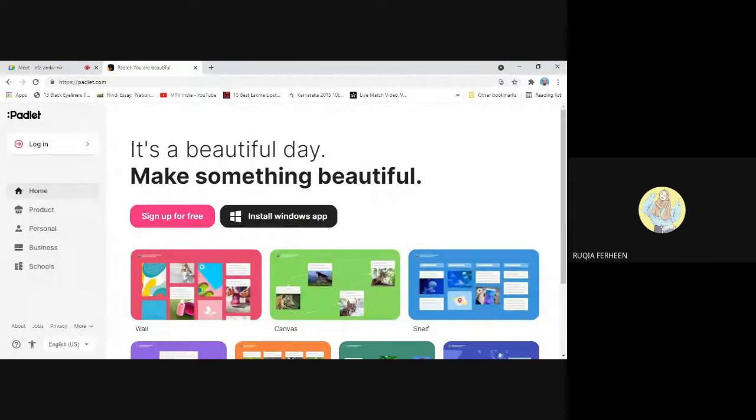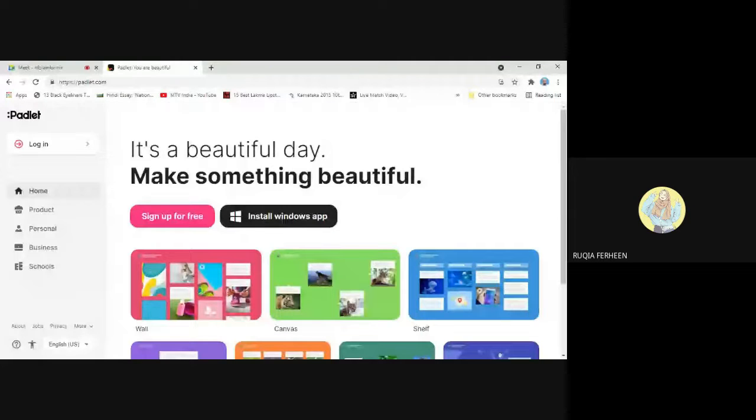Padlet can be used by students, as I told you before. It can be used by students and teachers to post notes on a common page at the end of the unit, or it can be used as resource material by the teachers, which can be shared among the students while teaching the topic too. Padlet features links, images, videos, drawings, documents, all collated on the wall that can be made private or public.